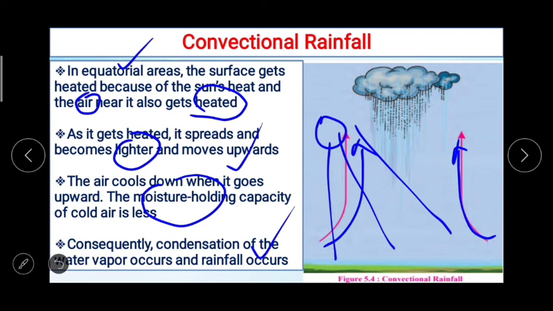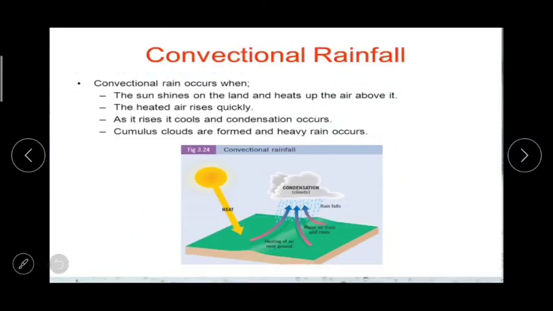This is how we get rainfall, especially in convectional rainfall. So in equatorial areas, such a type of rainfall occurs almost daily in the afternoons. Here in the figure you can easily understand. Convectional rain occurs when the sun shines. Here you can see this one is the sun. It's heating the surface. The sun shines on the land and heats up the air above it. The heated air rises quickly.